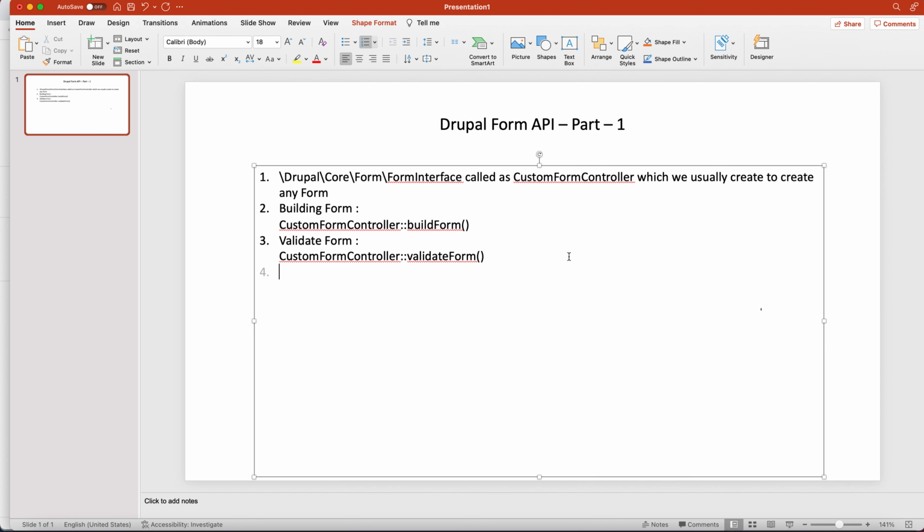Last is submit form. In the controller there is a method called submit form. This is the third method, and it triggers when the whole validation process has passed with no error.